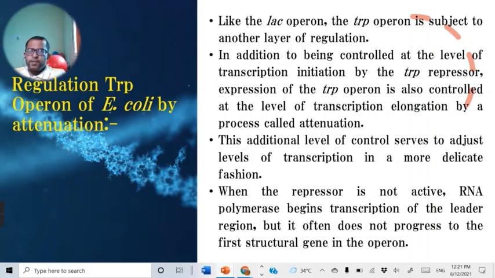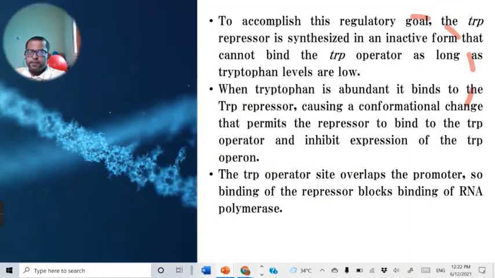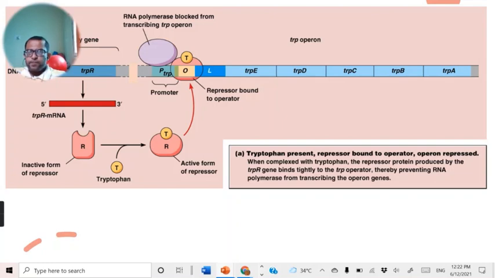But if the repressor protein is not active, in such condition, RNA polymerase begins the transcription. Now this attenuation control mechanism is controlled by a specific sequence present in the structural gene region. You can see here the TRIP promoter, the TRIP operator, and this is the leader sequence where the attenuation mechanism controls the transcription process.